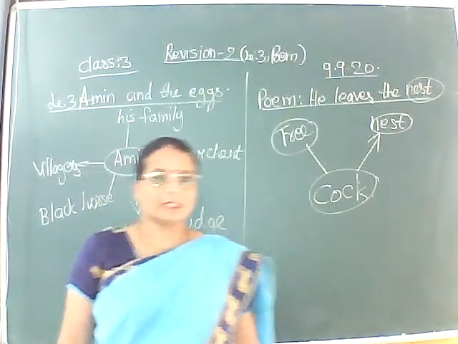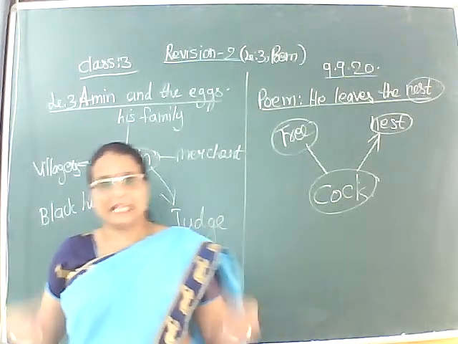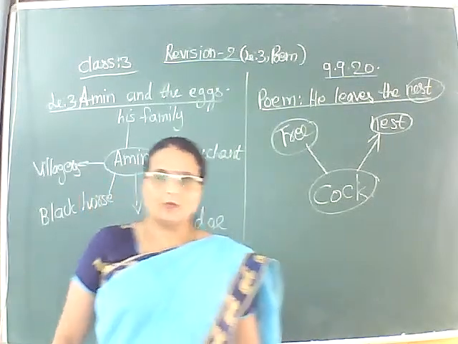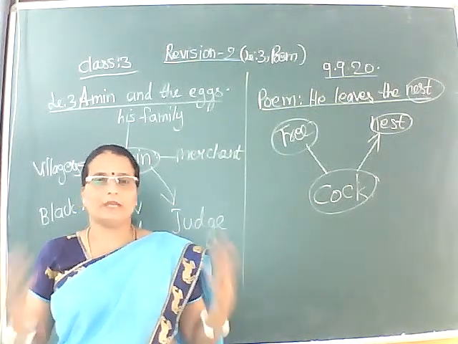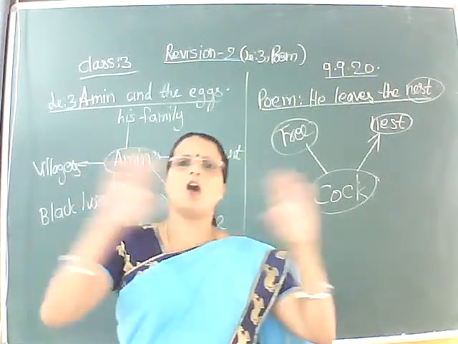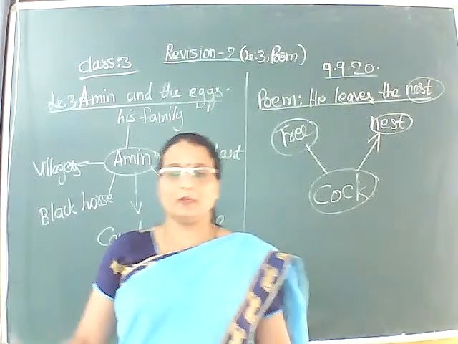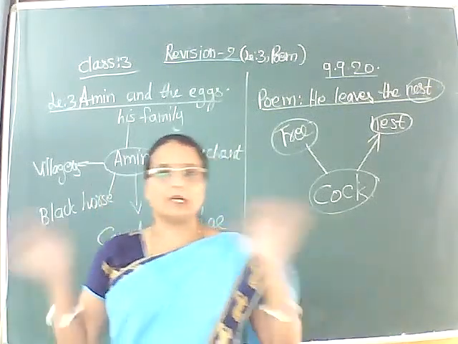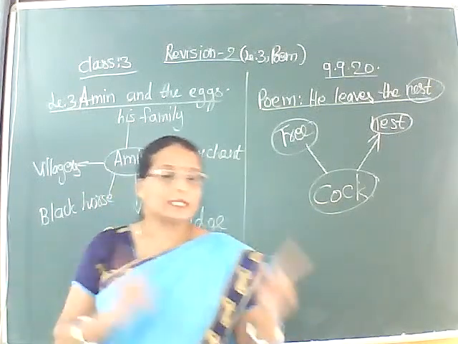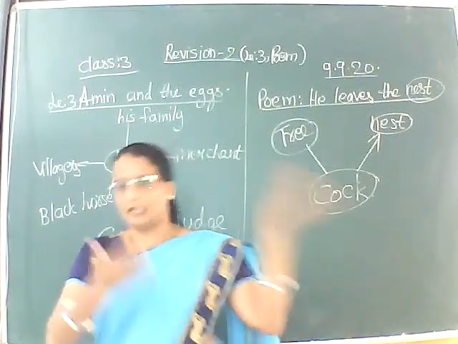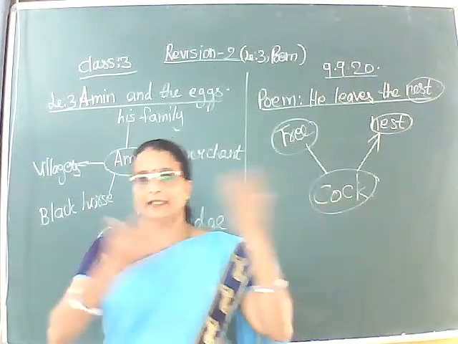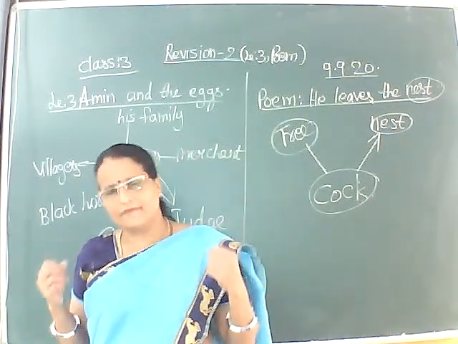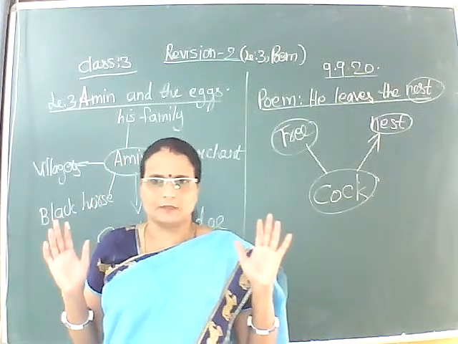So students, this particular poem tells how we behave in our young age. When we are healthy, when we are young, we do all the show-offs. We want others to look at us. We want others to hear us. We won't listen to others. We won't look at others. Instead, we want others to hear us and look at us. So we do everything for others to look at us.